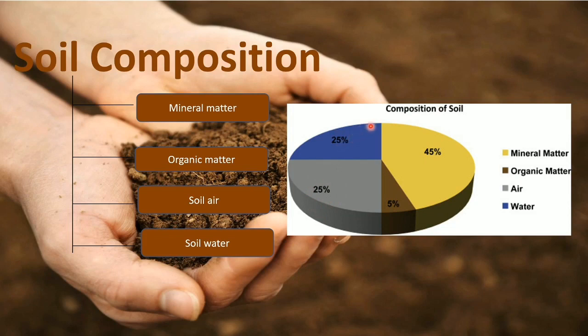So 50% of the soil is composed of air and water, whereas the rest 50% is composed of mineral matter and organic matter, of which maximum is mineral matter and just 5% is organic matter. Now we will look into the soil components, that is mineral matter, organic matter, soil air and soil water, in more detail.